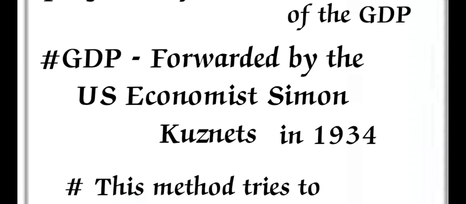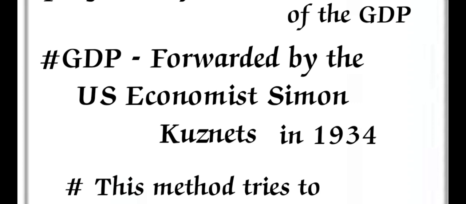If it is positive, it means the progress is there and the growth is also there. If it is negative, there may be a chance that we have to increase our growth and progress by using the national income. So here the national income is always in the positive concept. Overall, this method tries to calculate a country's income at domestic and national levels.